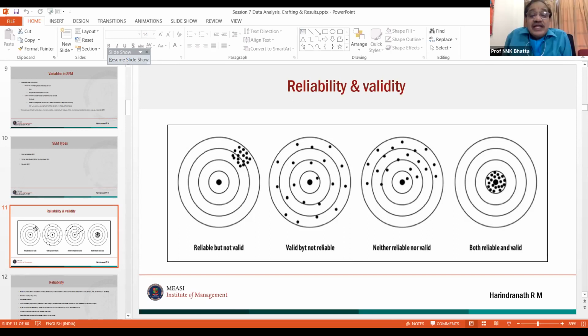Thank you for showing this reliability and validity diagram. Actually I was planning to include it, but because of time I did not. This bull's-eye diagram is regularly used. Exactly, Professor, that's the easy way to make them understand also. Yes, the bull's-eye diagram is very, very common.